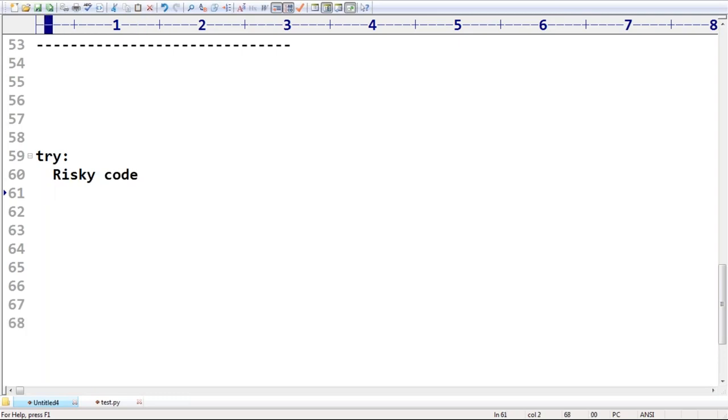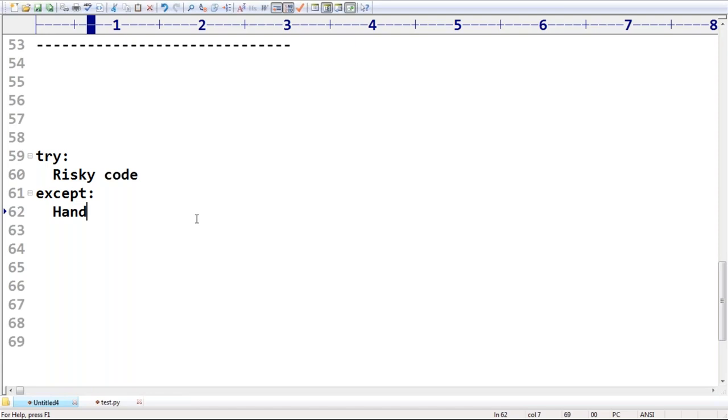Next, if something goes wrong, you should have some alternative. That alternative is nothing but the except block. Inside the except block, we have to take handling code. Everyone can understand, right? Inside the except block, which code do we have to take? Handling code.